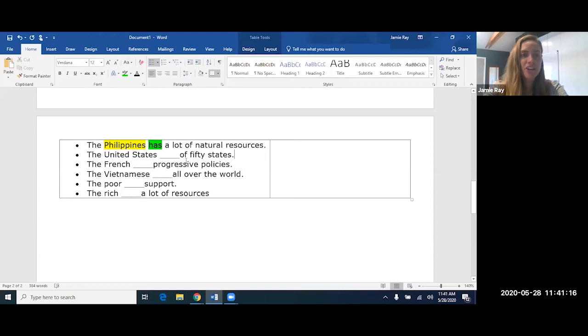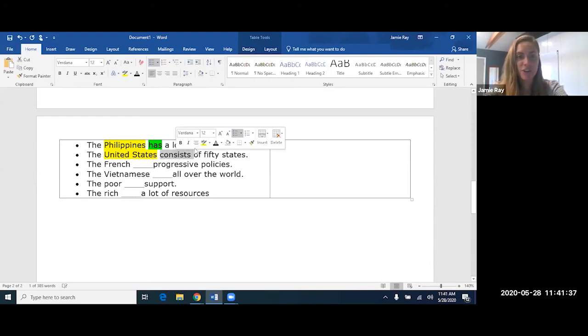All right, the United States, that's the subject. It's also plural, but it represents one country. It's many states, but it represents one country. So the verb has to have what? Consists of or consist of. The United States consists of 50 states. The verb has to be singular with an S.